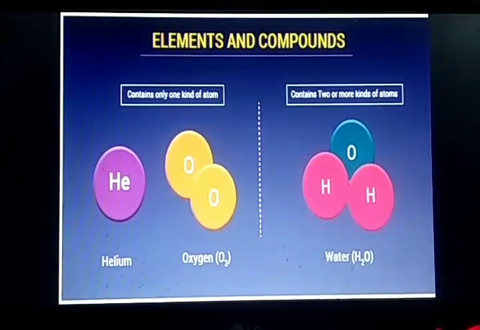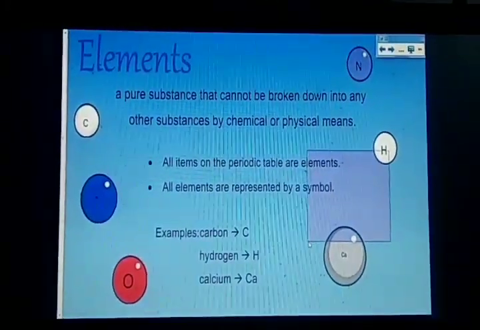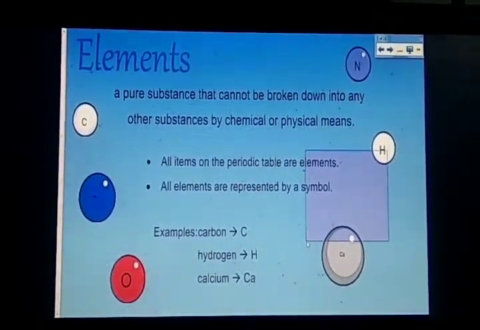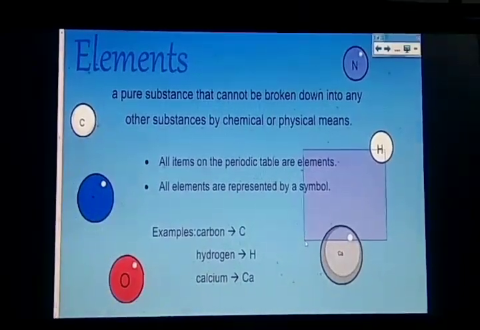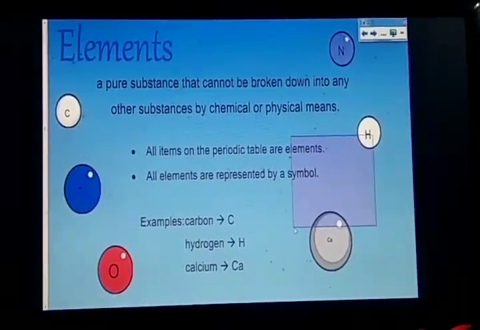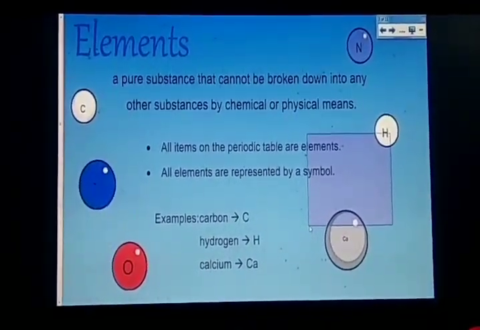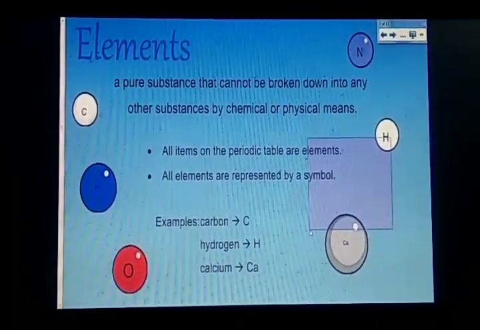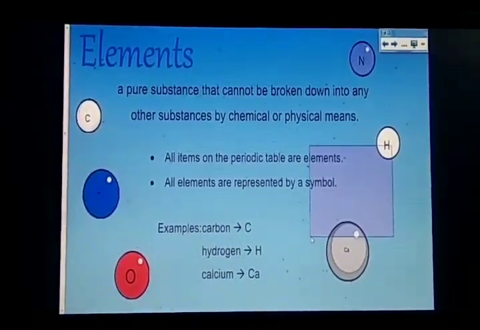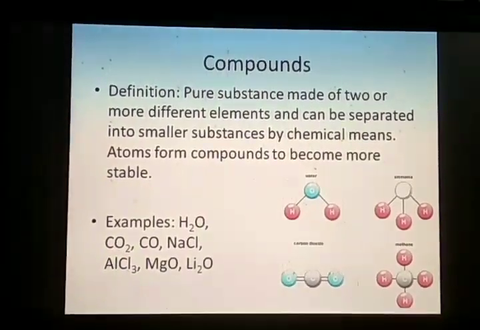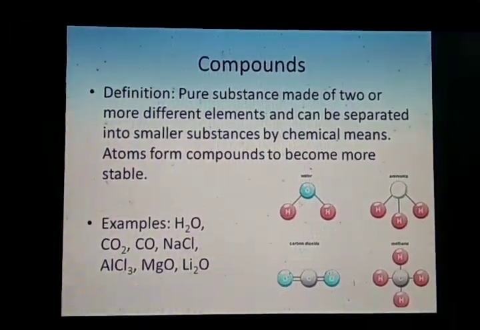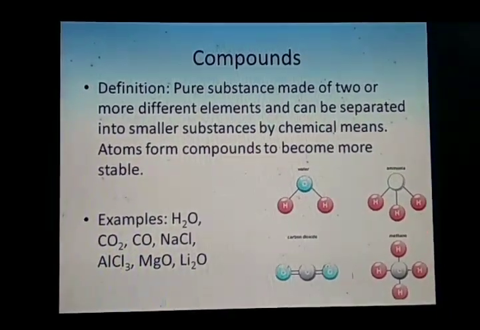In a simple way, now let us see the definition of elements. A pure substance that cannot be broken down into any other substance by chemical or physical means is known as an element. Dear students, just remember that elements are nothing but a group of the same type of atoms. It can be a single atom or two atoms. I am talking about elements. Now next is compound.